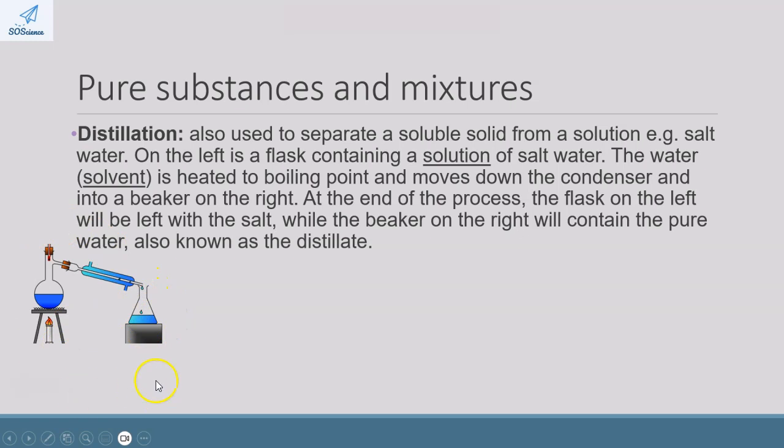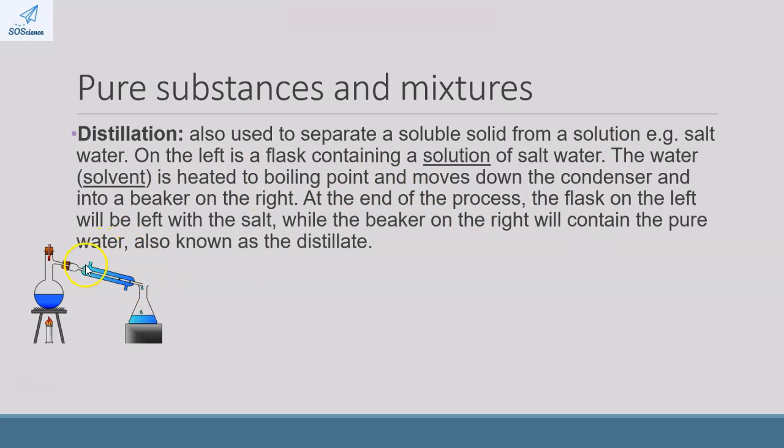So when this process is finished, what we end up with is the salt in the flask on the left and the water in the beaker on the right. So that allows us to separate a soluble solid from a solution, and we end up not losing the solute or the solvent.